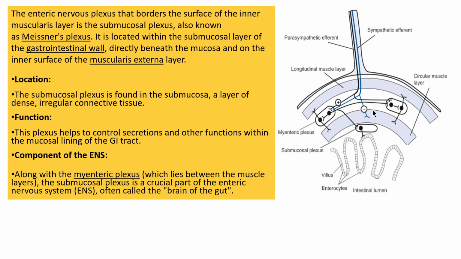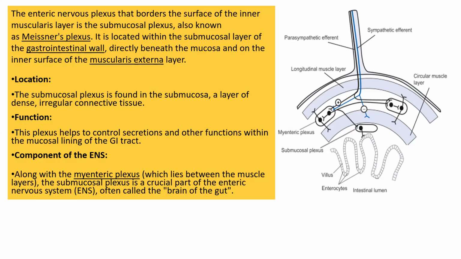So the submucosa plexus is found in the submucosa layer, which is made up of dense irregular connective tissue. The function of Meissner plexus is to control secretion and other functions within the mucosa lining of the gastrointestinal tract.